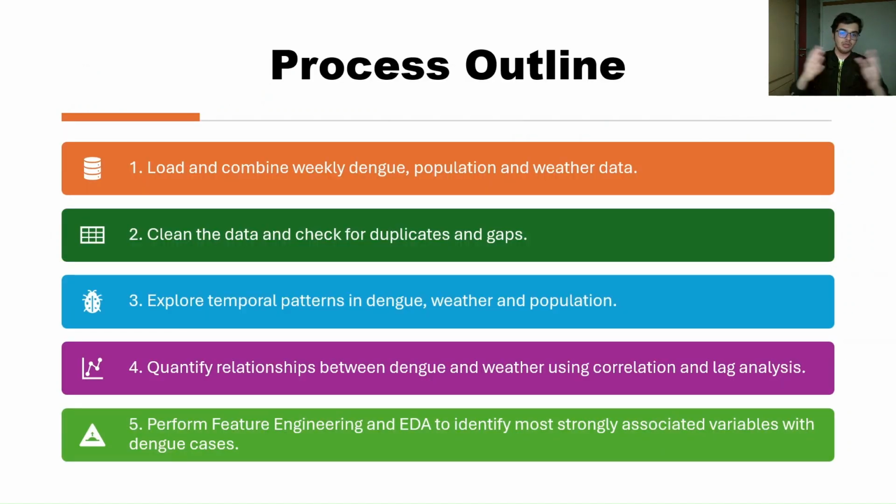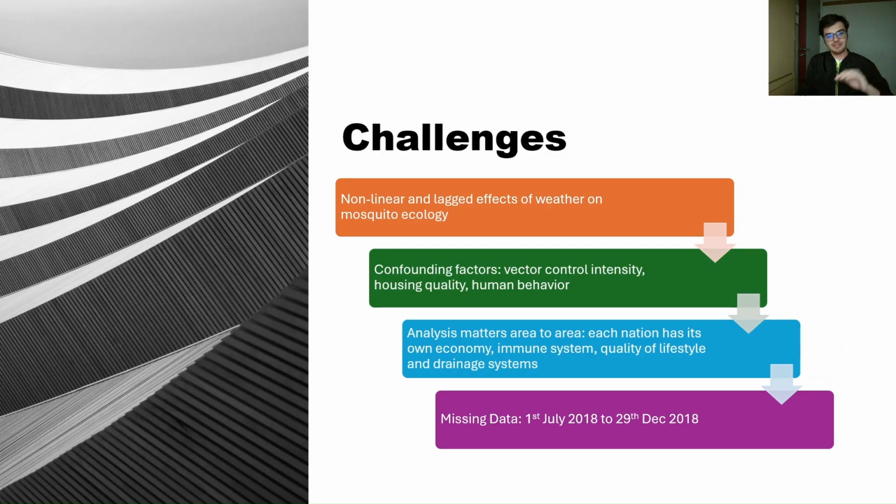Now, what was the process? Combining the data, loading it, cleaning it, and then I performed EDA on it to find temporal patterns, to quantify relationships, and I also performed feature engineering. The challenges faced were, firstly, data missing from 1st July till 29 December of 2018. Secondly, the analysis varies from country to country, area to area and neighborhood to neighborhood, since each country has its own immune system, economy, drainage systems, and so on. There are also a lot of confounding factors like awareness campaigns, vector control intensity, and so on. And lastly, almost all the features we're going to study today are going to be nonlinear. We're going to look into that.